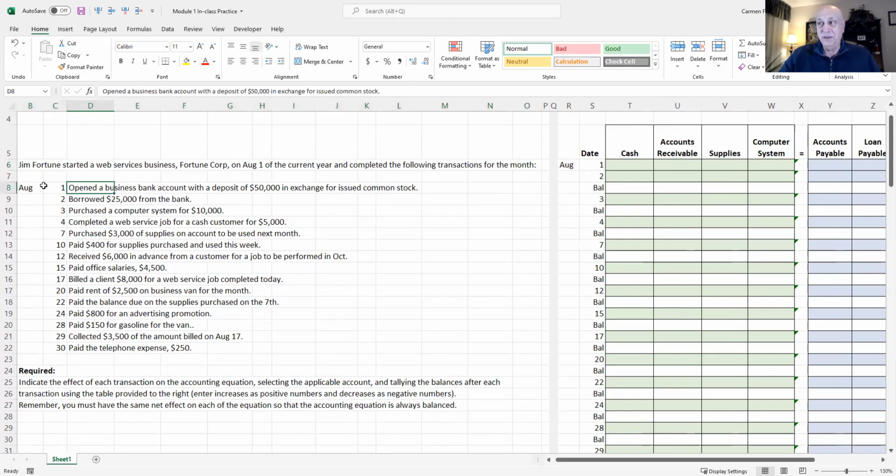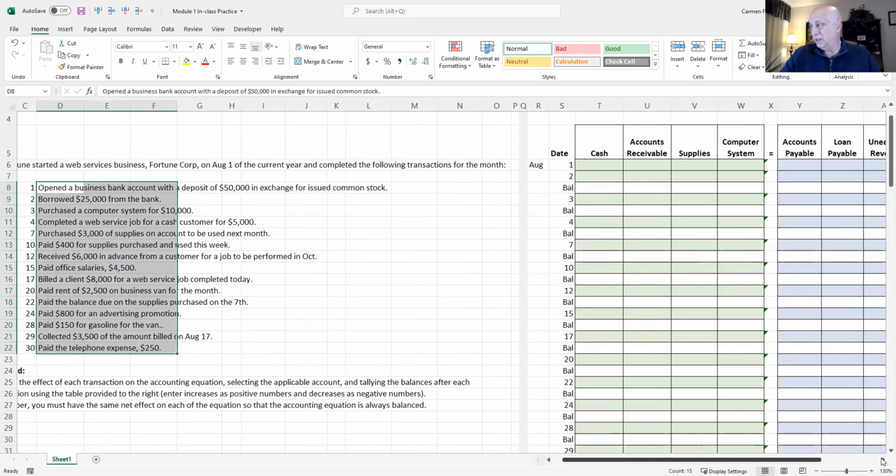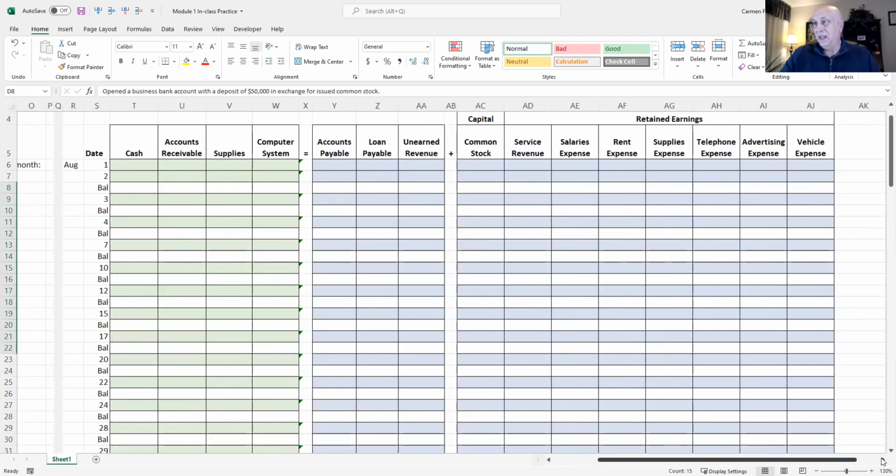And you see a series of transactions. August 1st, he started his business, and all the way through August 30th. So what we're going to do is look at the series of transactions here and see how they impact the accounting equation. And let me share more of the screen. I'm going to scroll over to the right, and you see this little worksheet I put together here.